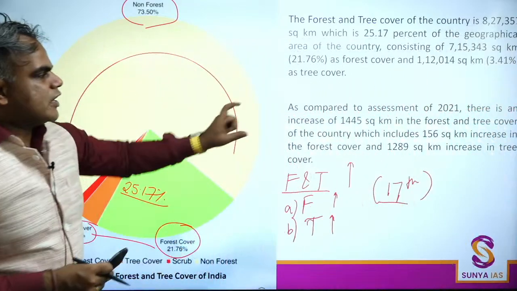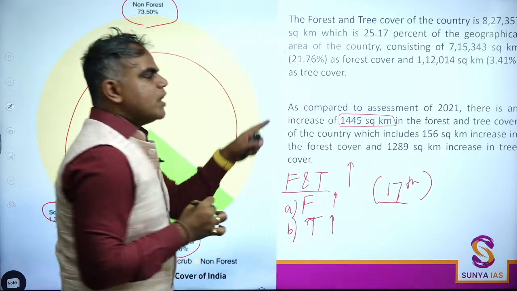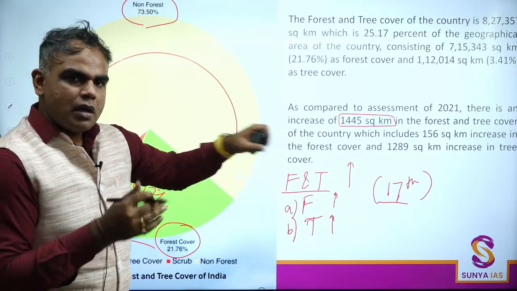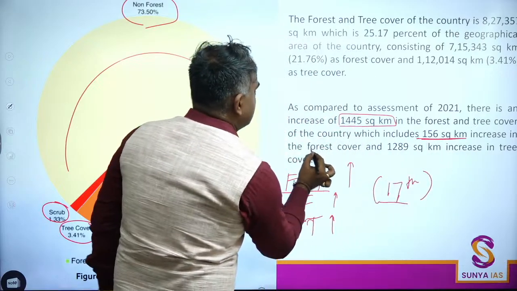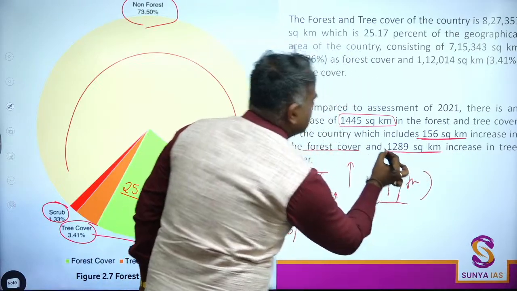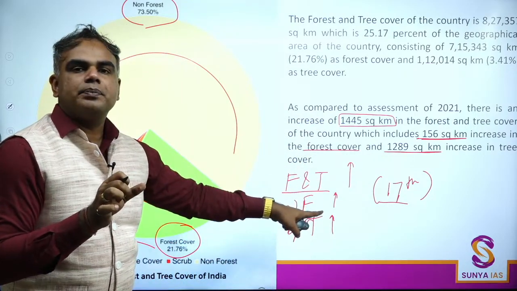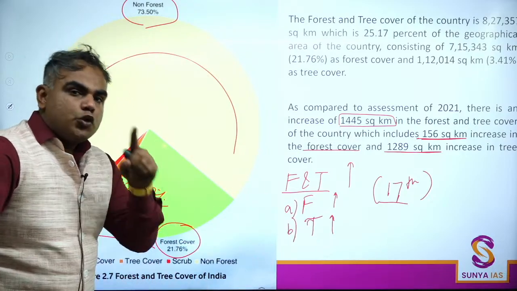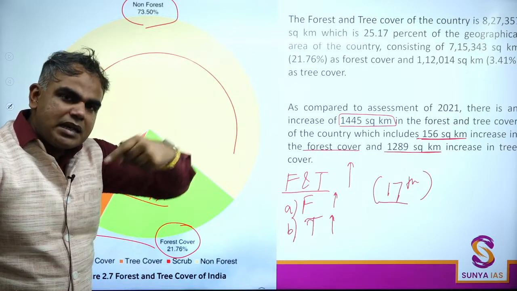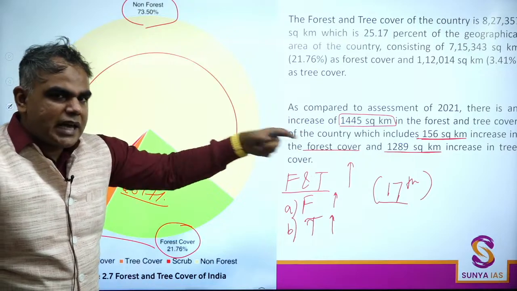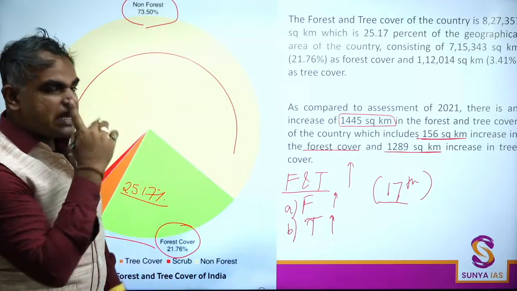Okay. So factually, overall there is a 1445 square kilometer increase in forest and tree cover. 1445 can be broken down into a 156 square kilometer increase in forest and 1289 in tree. This fact is not important. What is important is the trend. If you have seen a question in economics, UPSC is more interested to know whether you know the trends: increase, decrease, consistent increase, consistent decrease. So more than cramming 1445, that is not going to be very helpful. But remember that yes, there is an increase going on.